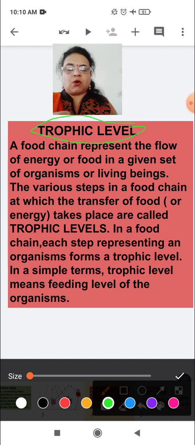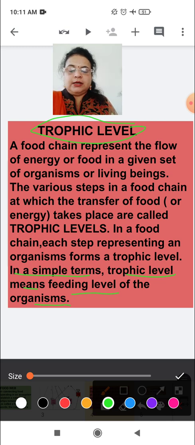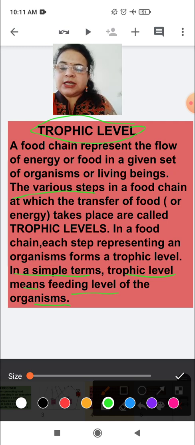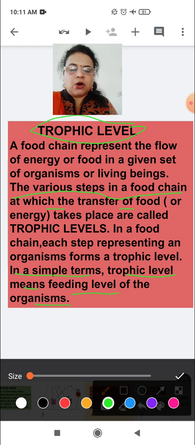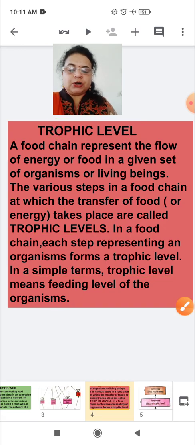So this is called a trophic level, or in simple terms we can say trophic level means feeding level of the organism, one level to another level. The various steps in a food chain at which the transfer of food or energy takes place are called trophic level. So here is the definition of trophic level.